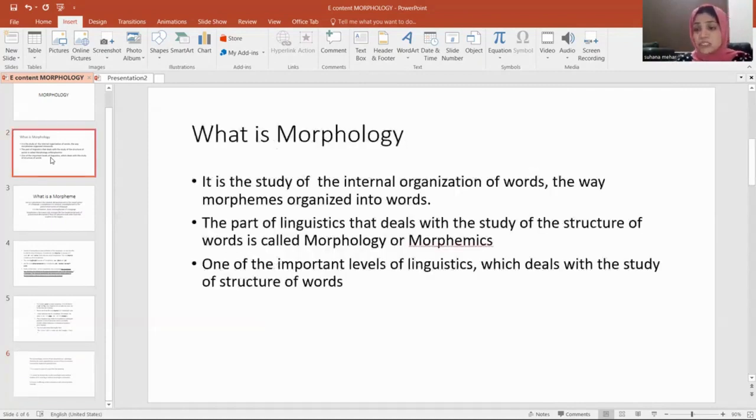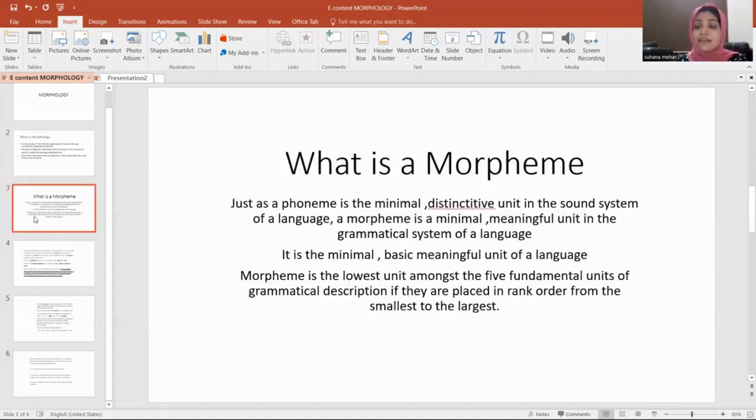Morphology is also known as morphemics. That means it is the study of morphemes. We have discussed what a morpheme is, and we have gone through all the important examples for this particular thing, the morpheme. And we will discuss the rest of the other levels of linguistics in our next class.